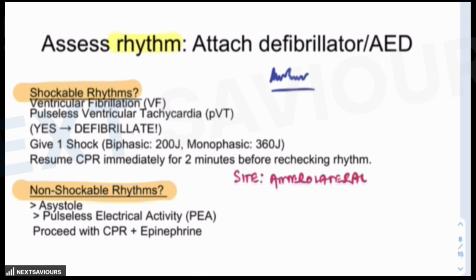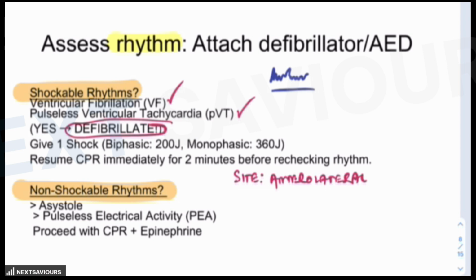So if the rhythms are found to be shockable, like in case of ventricular fibrillation or pulseless ventricular tachycardia, then yes, you have to defibrillate the patient immediately. Give one shock: in case of biphasic, 200 joules, in case of monophasic, 360 joules.